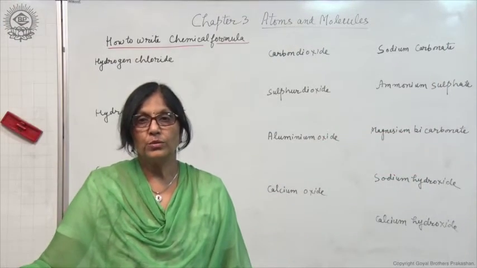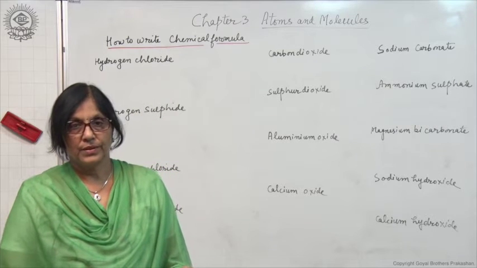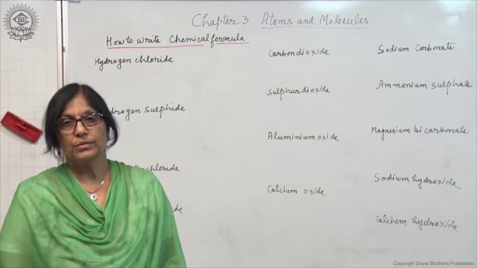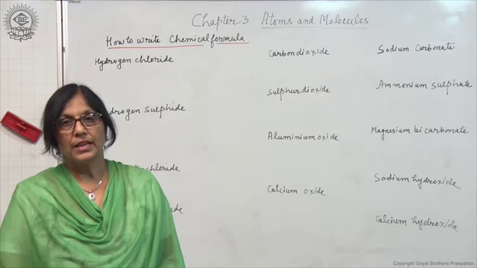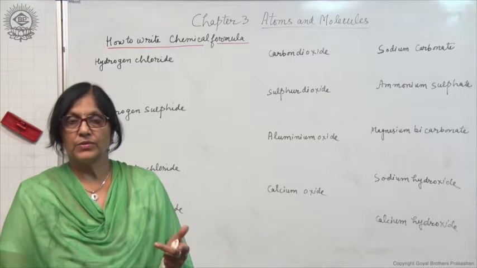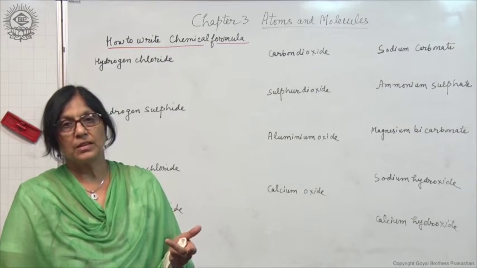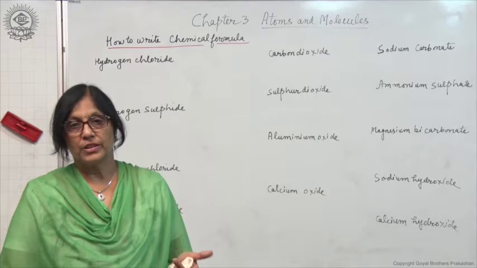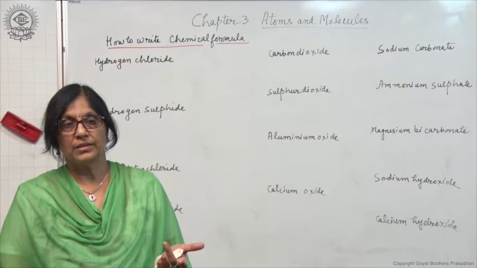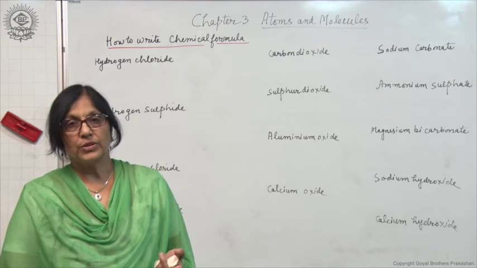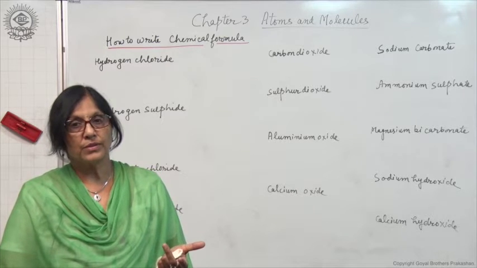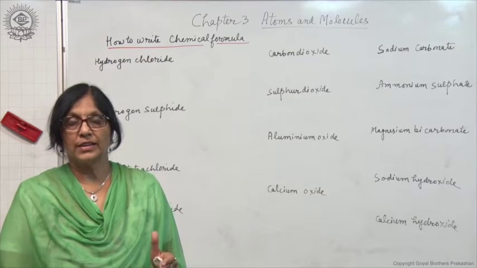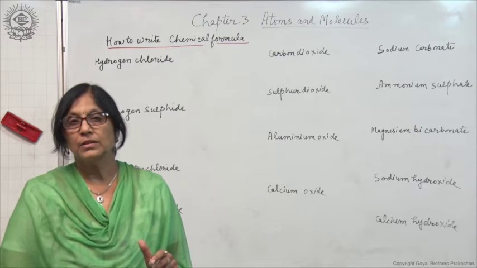Now, let us learn how to write a chemical formula. First of all, you should know the symbol of the elements from which the compound is made up of, and then you should know the valency. Now, what is valency? Valency is the combining capacity of an element. How to find out valency, that you will study later on in detail. Some of the valencies you can learn. In the case of ionic compounds, you should know about the charge on the ions, on the cations and the anions for writing the chemical formula.